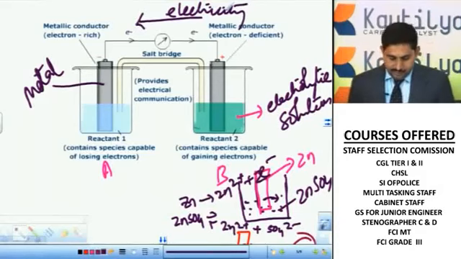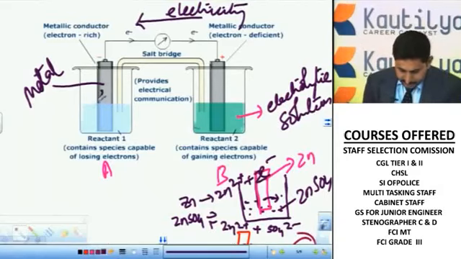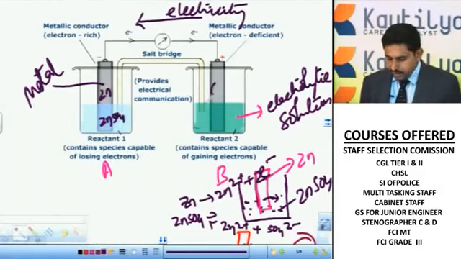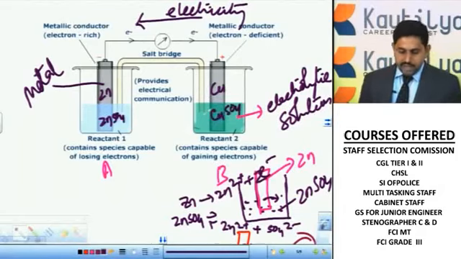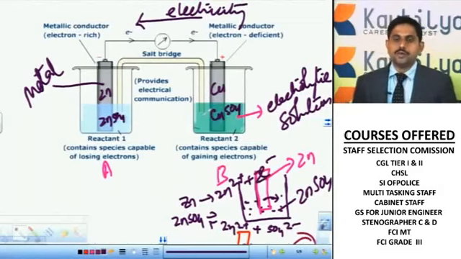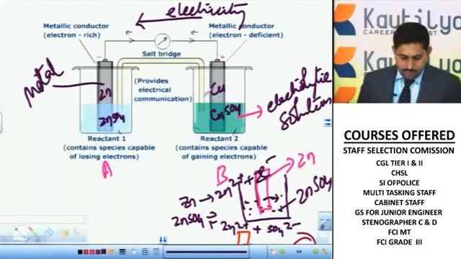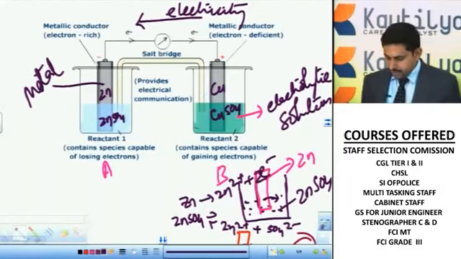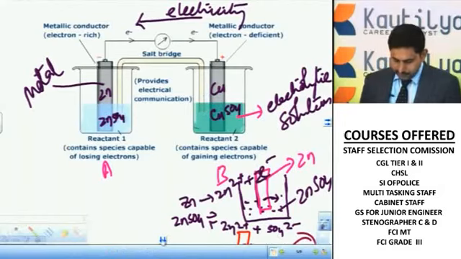In this case, for example, I'll take zinc metal and ZnSO4 solution. Now here I'll take copper metal and copper sulfate solution. One more thing I want to tell you: the left side one involves the process called oxidation, and the right side one involves the process called reduction. Hope you know what oxidation is and what reduction is. We'll see first.